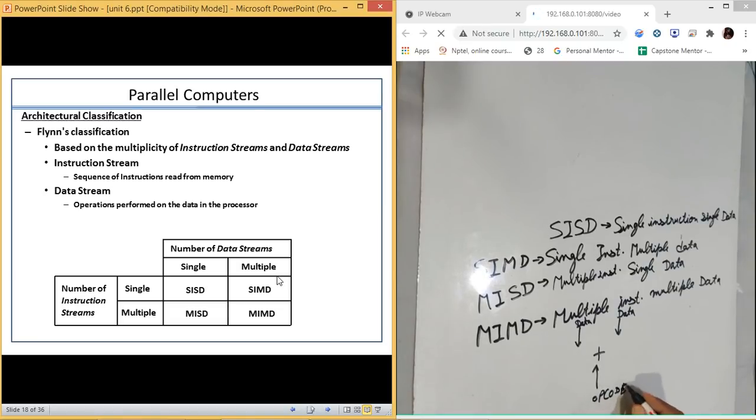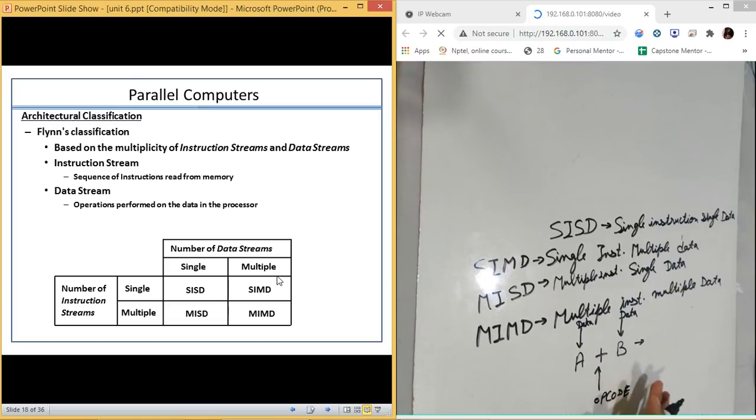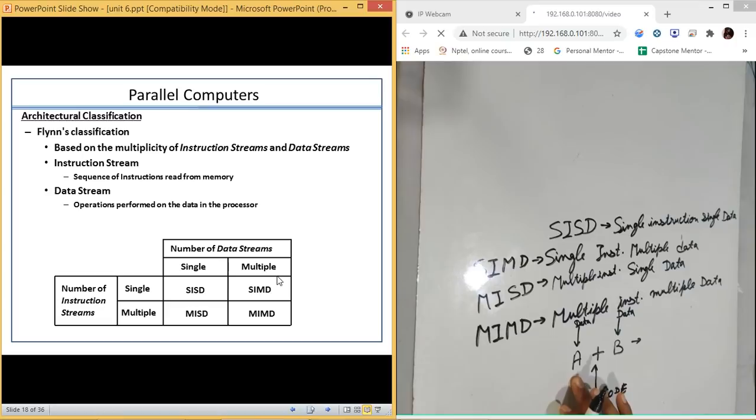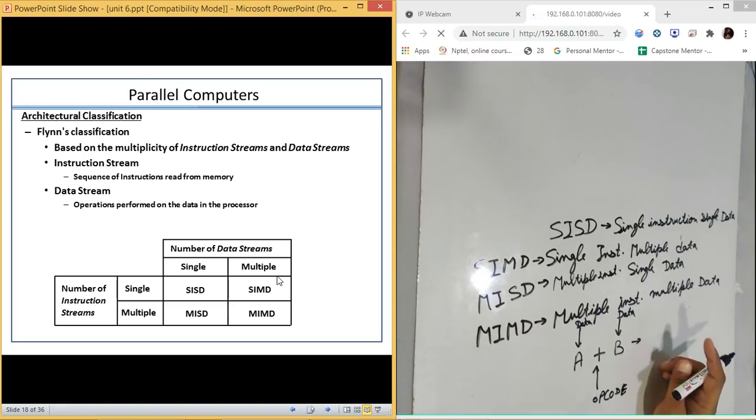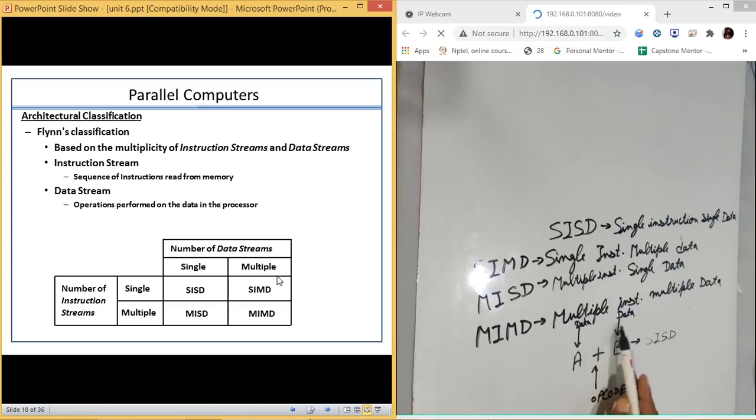If I say there is a single stream of data, what does it mean? There is one value A and one value B. This is a single stream, with single data like A, B, that's it. And this is one execution which your processor can do. Then it will be known as single instruction, single data. There is single data like A and B, and there is a single operation which is plus.